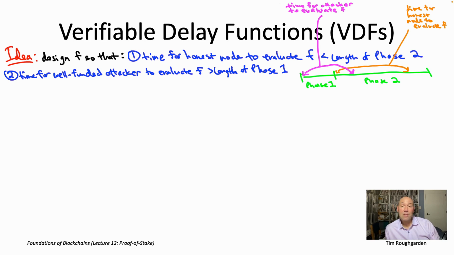If the attacker doesn't have time to evaluate little f even once during phase 1, then it has no choice but to commit to its choice of r sub i before it learns the output of little f on literally any input whatsoever. On the other hand, you should be asking yourself, this seems like a pretty strong property, right? You want the evaluation time of little f to stay roughly constant, even under massively asymmetric differences in computational power. Isn't that not how computers work? So a good question would be, do we think a function with these properties even exists? So next video is going to be a deep dive on that question.